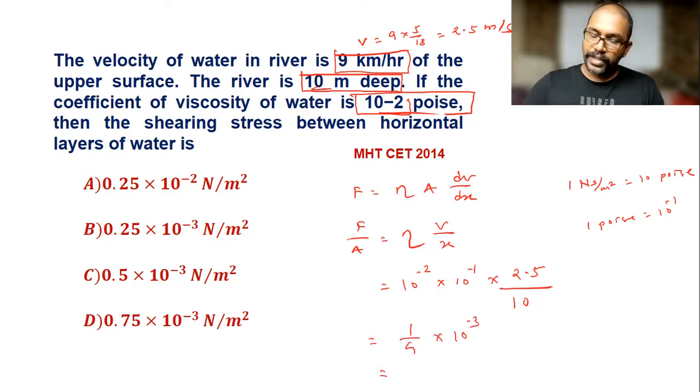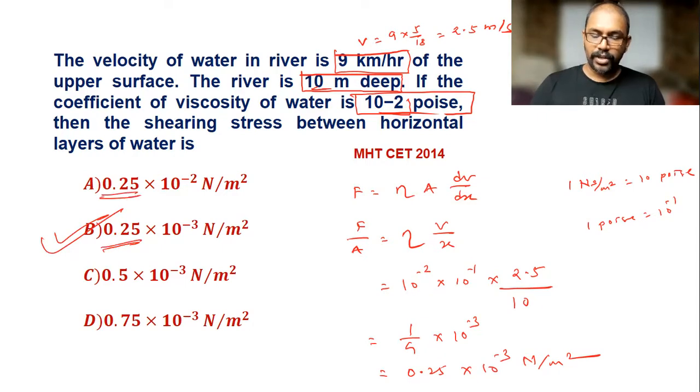So 1 by 4 is 0.25 into 10 raised to minus 3, Newton per meter square. And if you observe all the options very carefully, it is written in option B. So here also 0.25 and the power 10 raised to minus 3, and minus 3 is written in option B. So option B यहाँ पे correct option है.